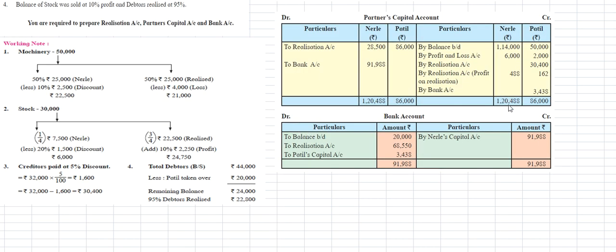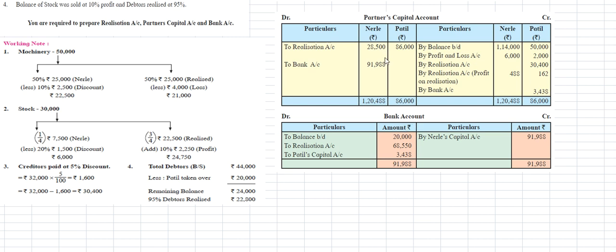So this side amount is 1,20,488 rupees. So this amount will come here: 1,20,488 minus 28,500 rupees, so 91,988 rupees as bank account for Nele. And for Patil it is 86,000 rupees. 86,000 we'll take here. 86,000 minus 50,000 minus 2,000 minus 30,400 minus 162 rupees. So the leftover amount is 3,438 rupees. That is by bank account, 3,438 rupees.